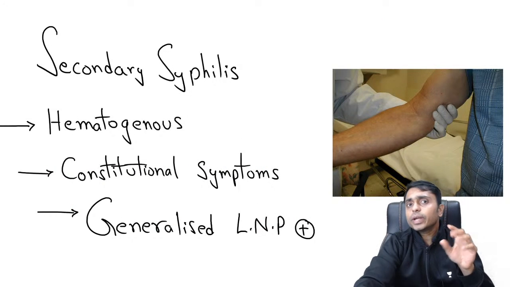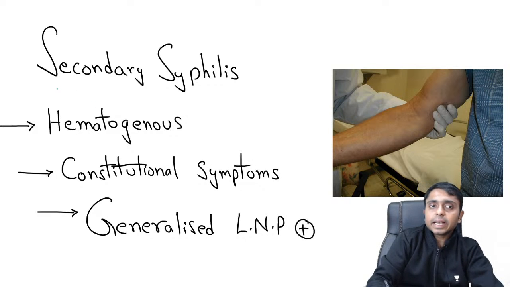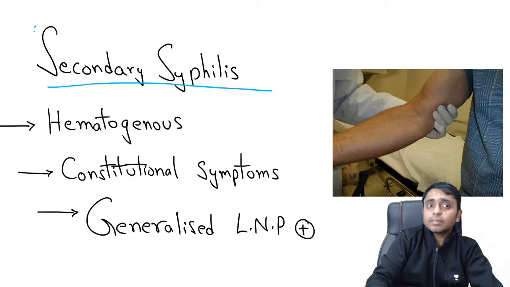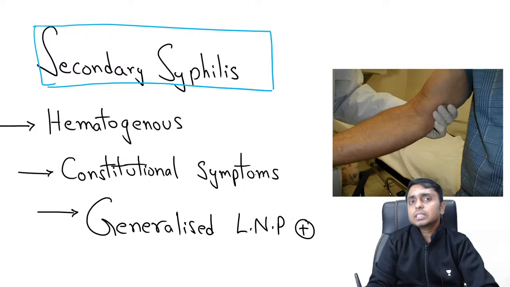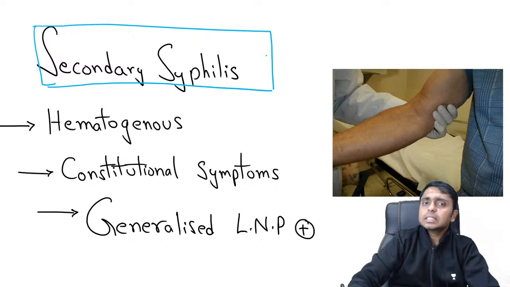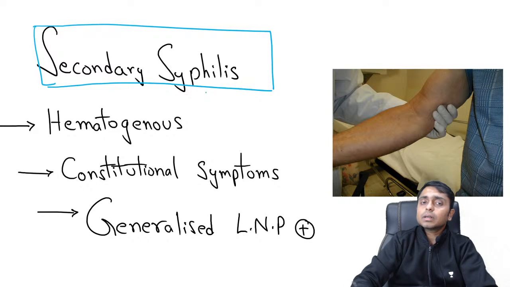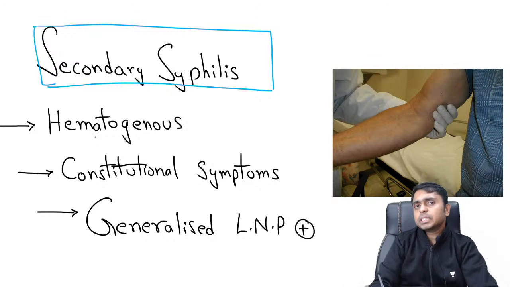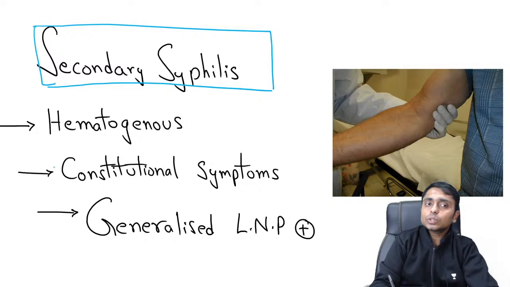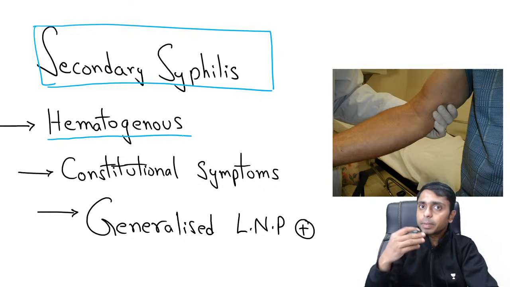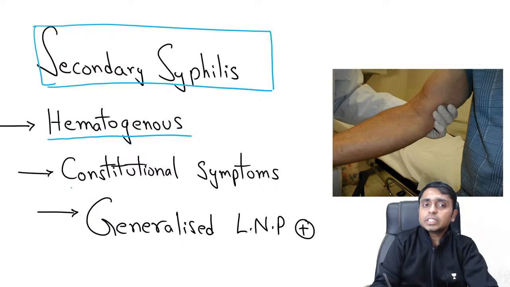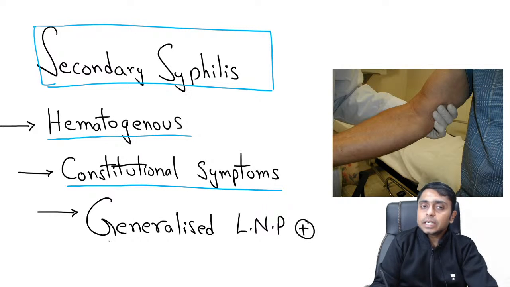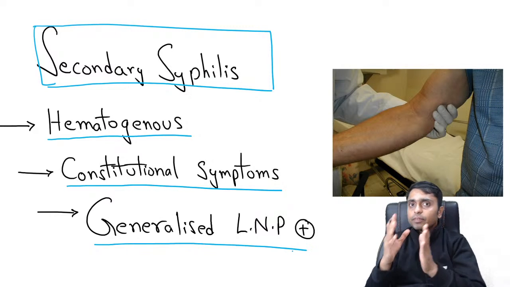So syphilis is going to have stages. In the secondary syphilis, we are going to see very important cutaneous and also mucous involvement and also involvement of the hair. So how does this secondary syphilis come to the patient? Because in the primary syphilis, the ulcer has the organism Treponema pallidum, and this will go through the blood. So hematogenously it will spread and deposit in the skin, hair and mucosa, because of which there are going to be constitutional symptoms and generalized lymphadenopathy.